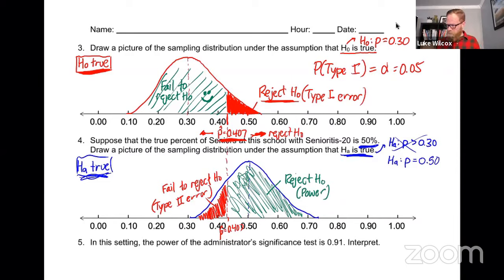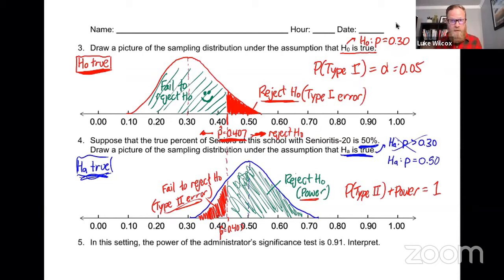Oh, one other thing to recognize here. For this sampling distribution, we know the total area underneath the normal curve is 1. And so there's a relationship now that we see between the type 2 error and the power: if you were to add those two together, they would have to add up to 1. And so the probability of a type 2 error plus the power of a significance test has to add up to 1. And we can see that right in the picture there.